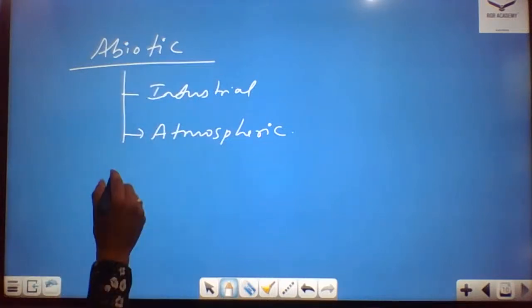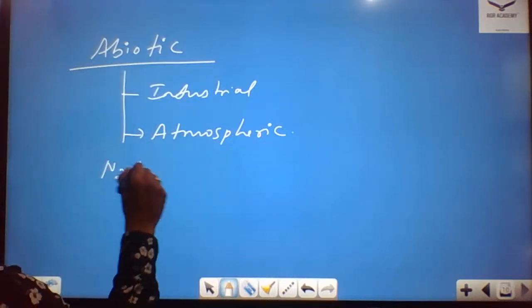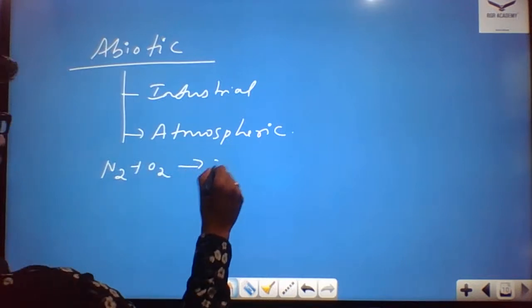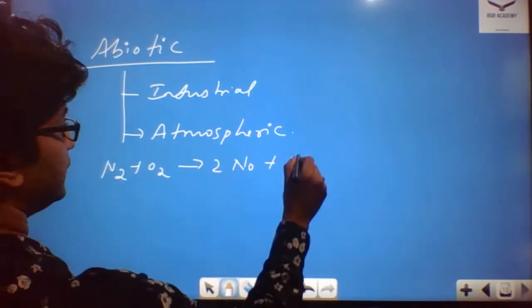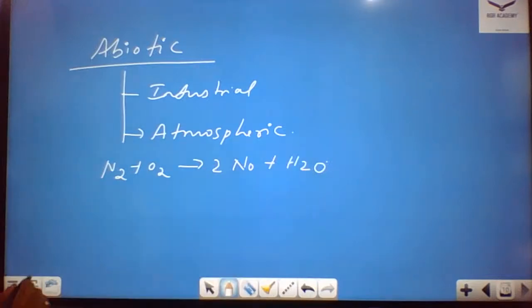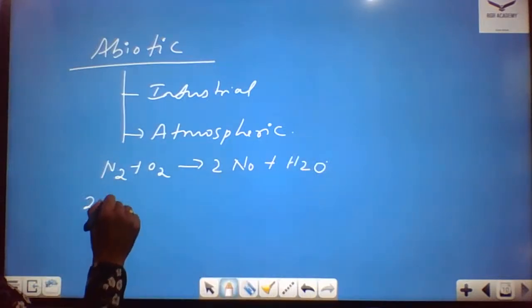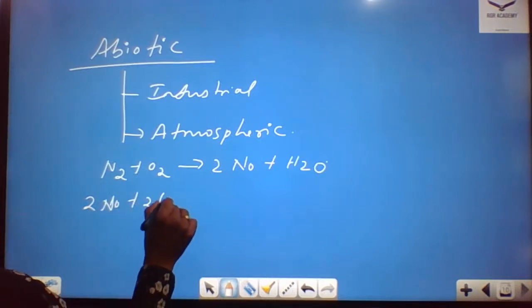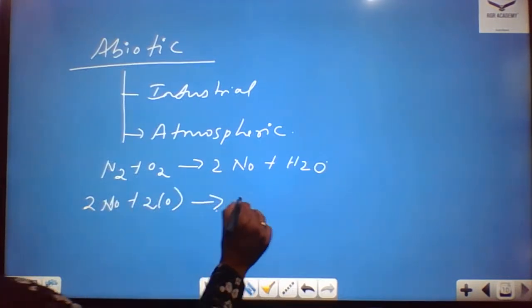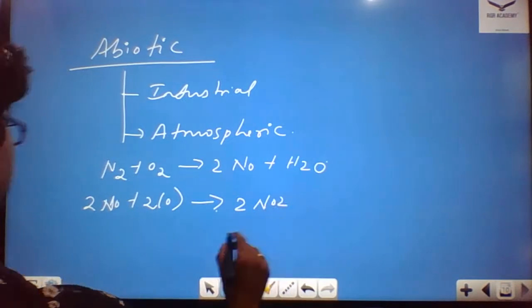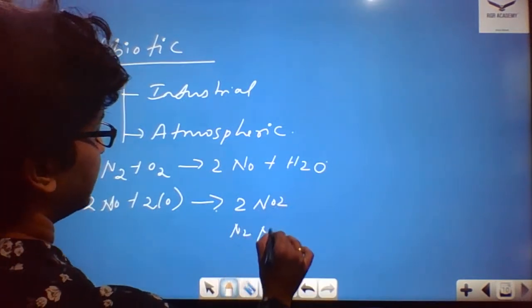Coming to atmospheric fixing of nitrogen, the nitrogen is combined with oxygen and it forms 2NO, and they call this nitrous oxide. Then this nitrous oxide combines with oxygen and forms 2NO2. This is nitrogen peroxide.